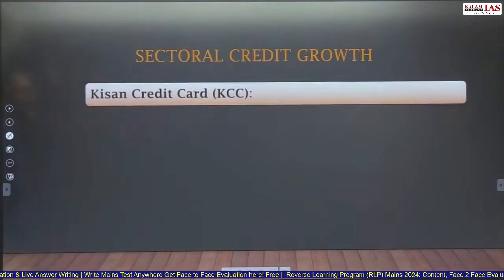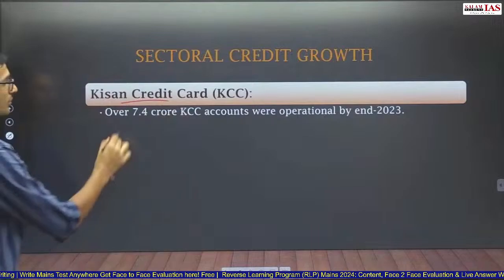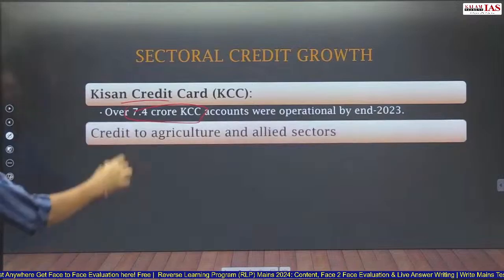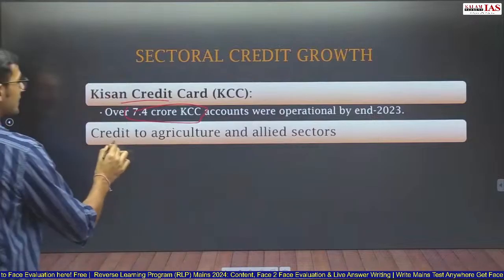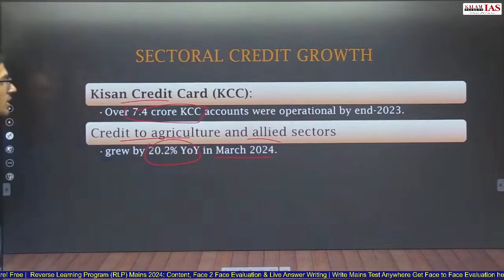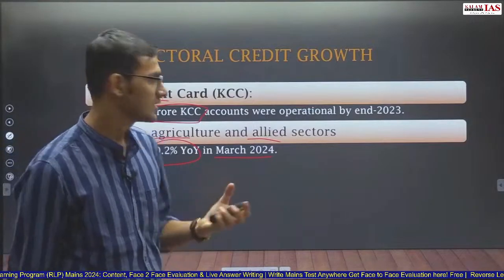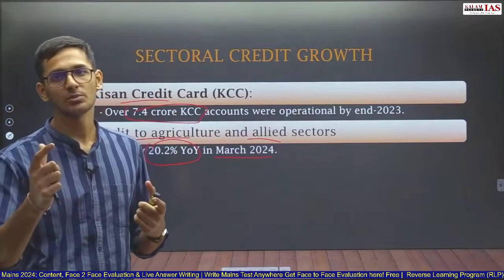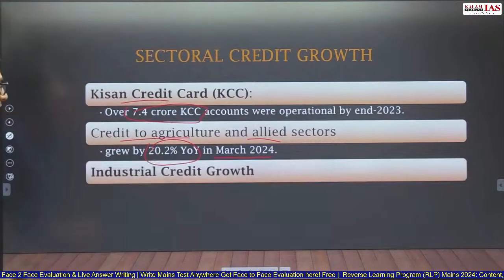Sectoral credit growth, if we talk about the agriculture sector, Kisan credit card, over 7.4 crore Kisan credit card accounts were operational by the end of 2023. So this shows that the farmers are taking low cost loans from the government of India. Credit to agriculture and allied sector grew by 20% year over year in March 2024. So this figure is the same for the credit dispersal by scheduled commercial banks as well as credit provided to the agriculture and allied sector. This shows that growth is equally distributed in the agriculture sector and the rest of the country.